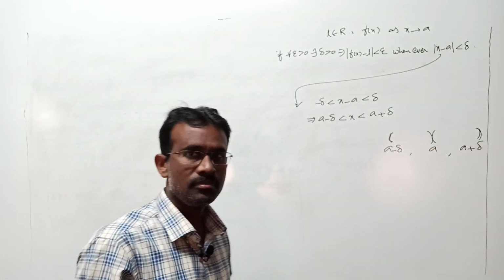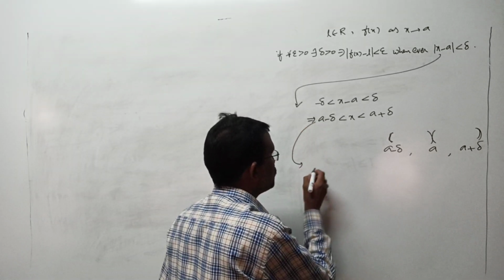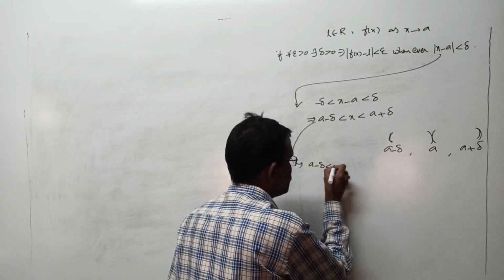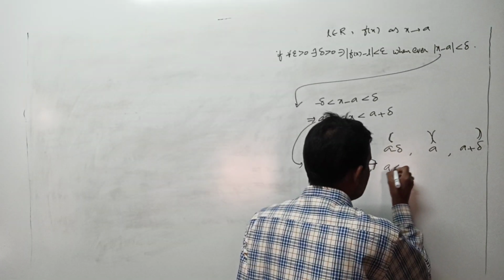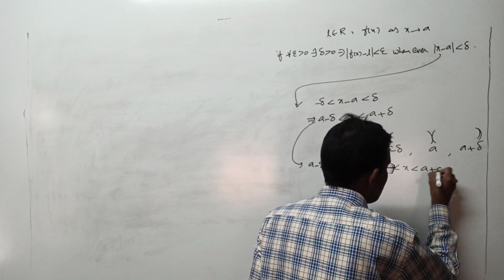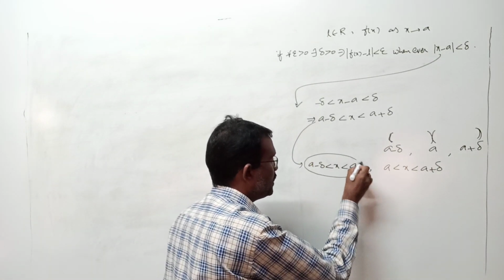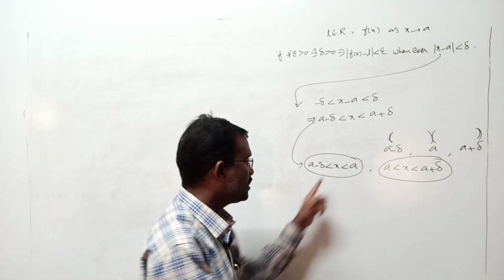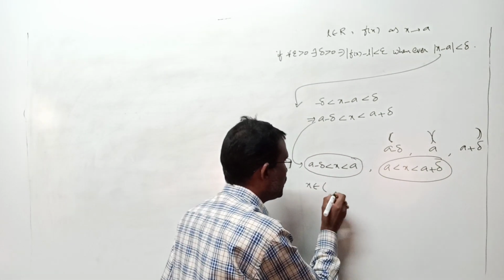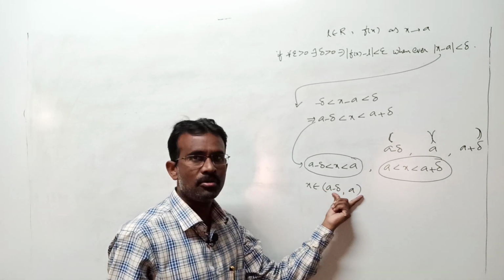Any problem? This relation I am going to write like this. A minus delta is less than x is less than a is one part. Next, a is less than x is less than a plus delta is the other part. This is called the left neighborhood of a. This is called the right neighborhood of a. The meaning of this is x belongs to the open interval a minus delta comma a. This is called the left neighborhood of a.